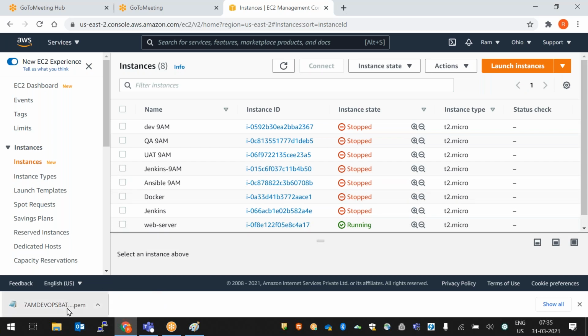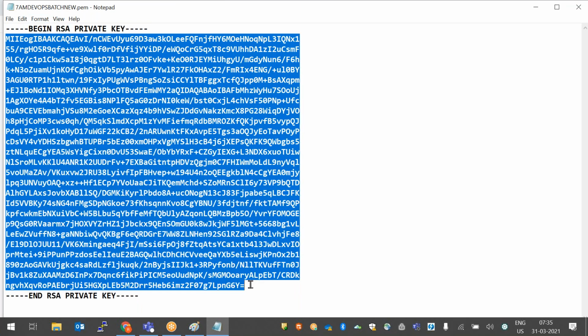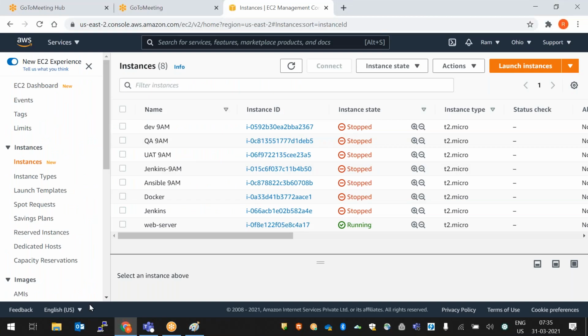So we have one key pair here, which is downloaded. If you open this key pair, this is the key. So this much of a key, can anyone hack it? Is it possible to hack? No one can hack, right? This is the level of security AWS is providing. So this key which we downloaded, I'll show you.